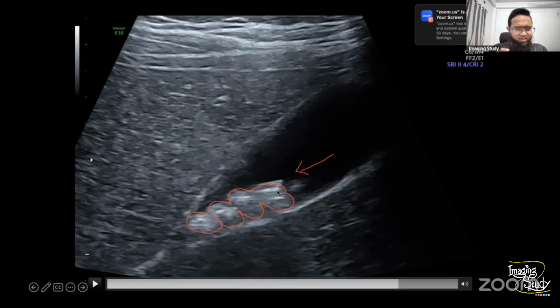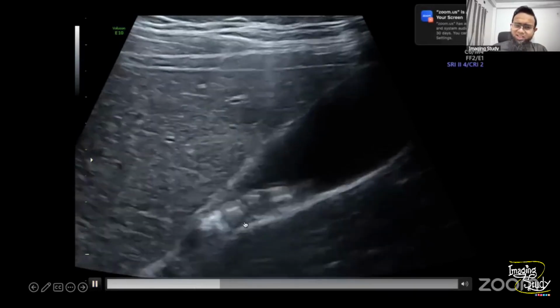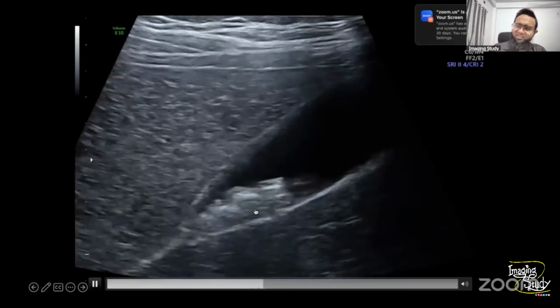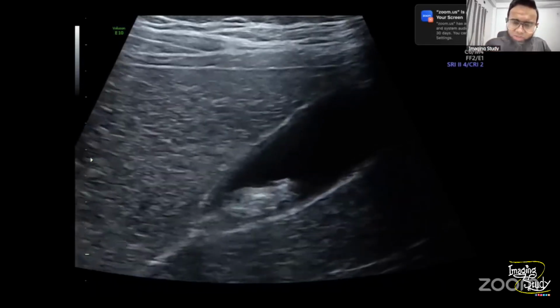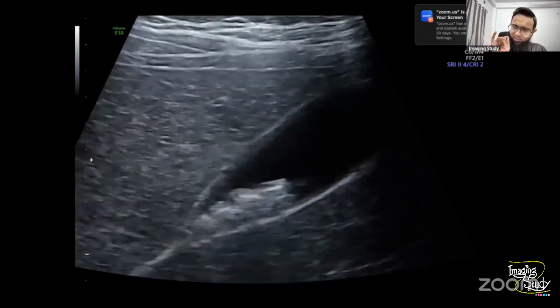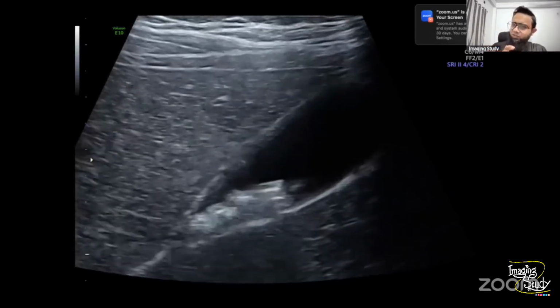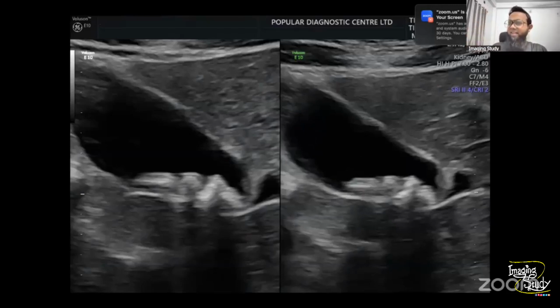So this structure is not calculi, rather these are actually fragmented dead worms which are getting calcified. The dead gallbladder worms will get calcified over time. So this is not calculi. Rather, you should report it as a dead calcified or partially calcified worm. Okay, so this is the worm. You should know exactly what is going on over there, and why the patient has a calcific structure within the gallbladder at this age.